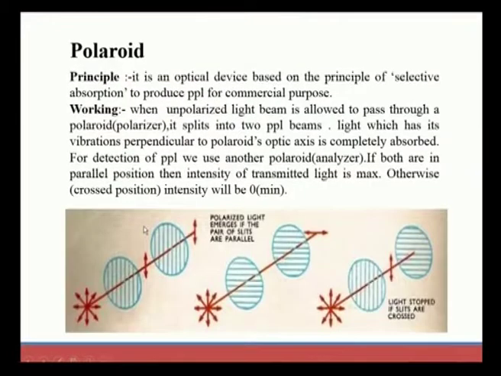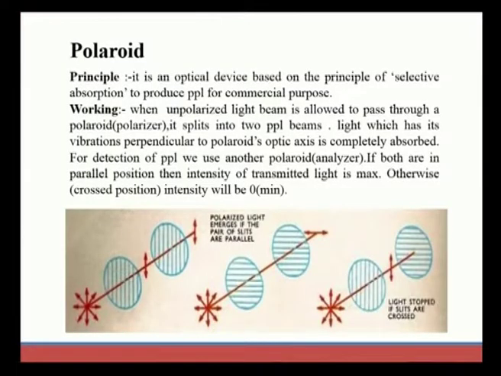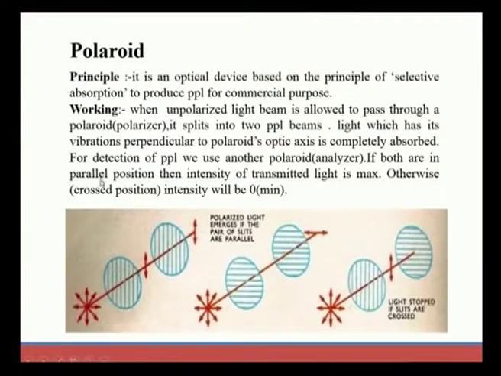Next we move on to the Polaroid, which is a must-know because we are speaking about polarization: how the Polaroid works and what its uses are. The Polaroid is an optical device based on the principle of selective absorption, which produces a PPL. Commercially, the Polaroid is used to produce a PPL. The working of a Polaroid looks like this.